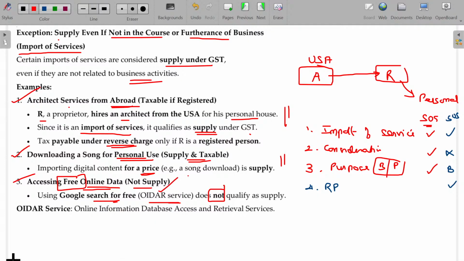OIDR service is usually applicable at the final level, not at the intermediate level. You don't need to worry about that. Online information database access and retrieval services. All your data is now stored in YouTube. You can access it, or whenever you want to download, you can download and retrieve. Those services are provided by YouTube. One example. It's not only YouTube, you have multiple sites also rendering those services. As it is free, it is not supply.